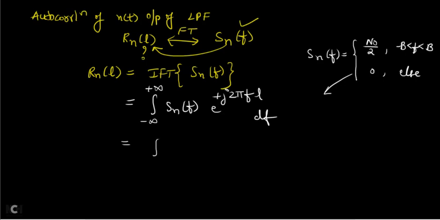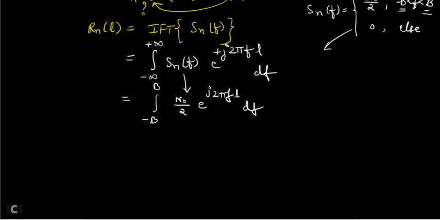Now you apply this formula here. So instead of minus infinity to plus infinity, you will get minus b to plus b. Sn of f is n0 by 2 into e power plus j 2 pi fl df. So n0 by 2 is constant, take it outside. What is the integration of e power j 2 pi fl? It is e power j 2 pi fl divided by j 2 pi l. You should not write f because we are integrating with respect to frequency, with limits from minus b to plus b.